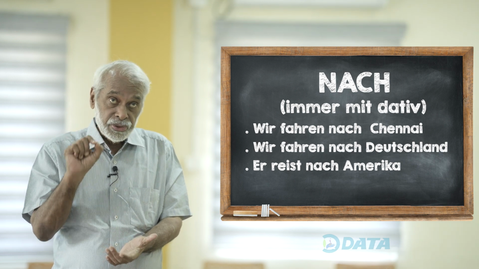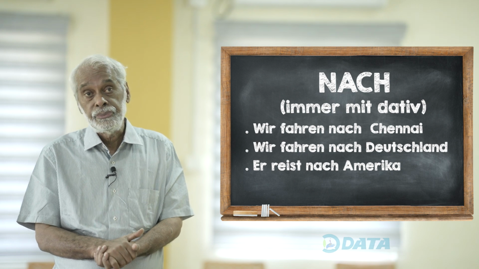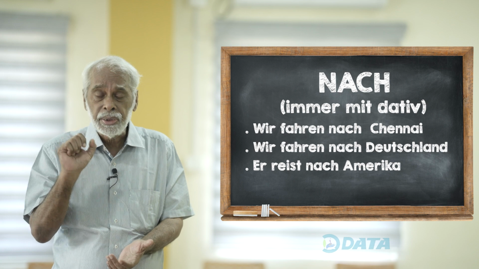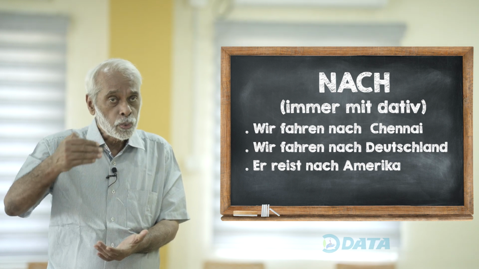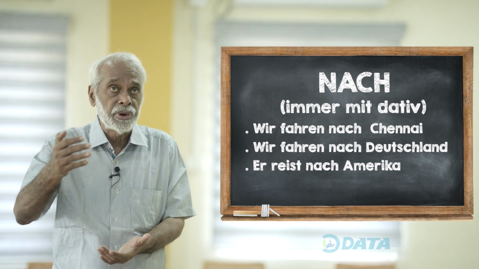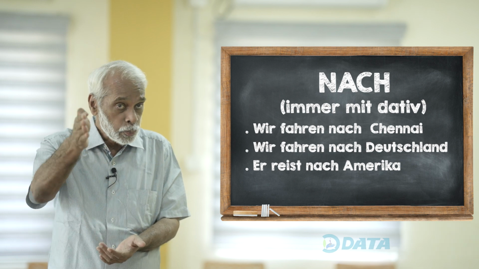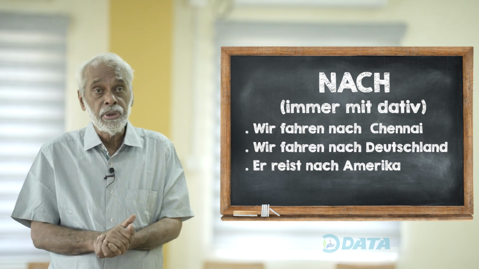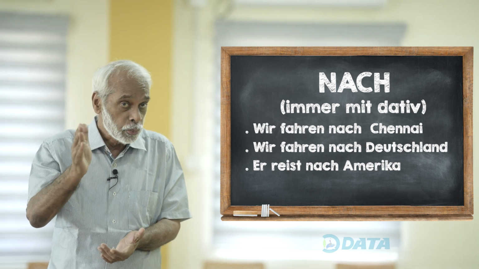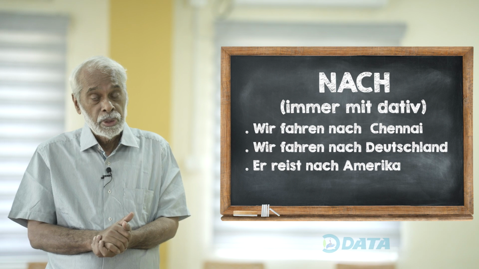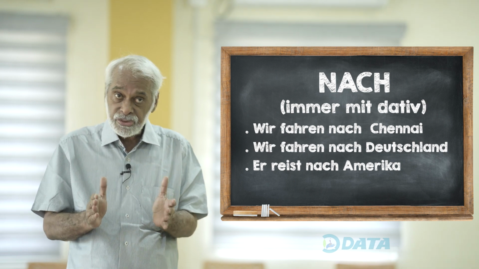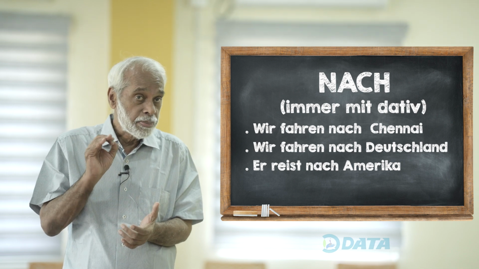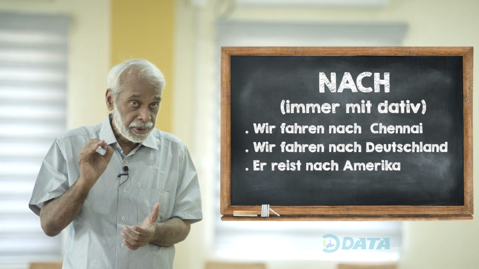So if you look at these three sentences, what is the function of nach here? It shows a direction. We are going to Chennai. We are going to Germany. We are going to America. So nach in these three sentences shows a particular direction.